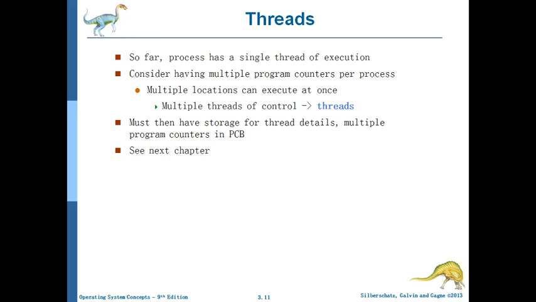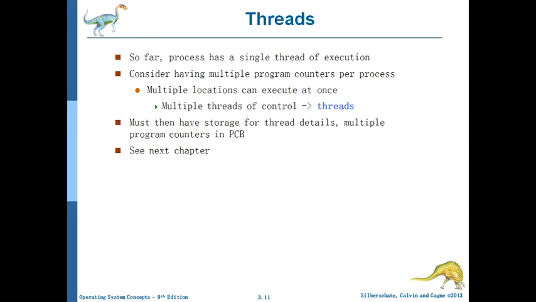Now threads, another concept. One program is called a single thread, but you can have multiple program counters per process. Suppose your process is creating a few more processes, like a parent creating a child process using the fork command. Thread is similar to a function. In a function, the main program calls the function, the function executes, and control returns to the main program, while the calling program waits for the function to execute. Here it is not the same case.